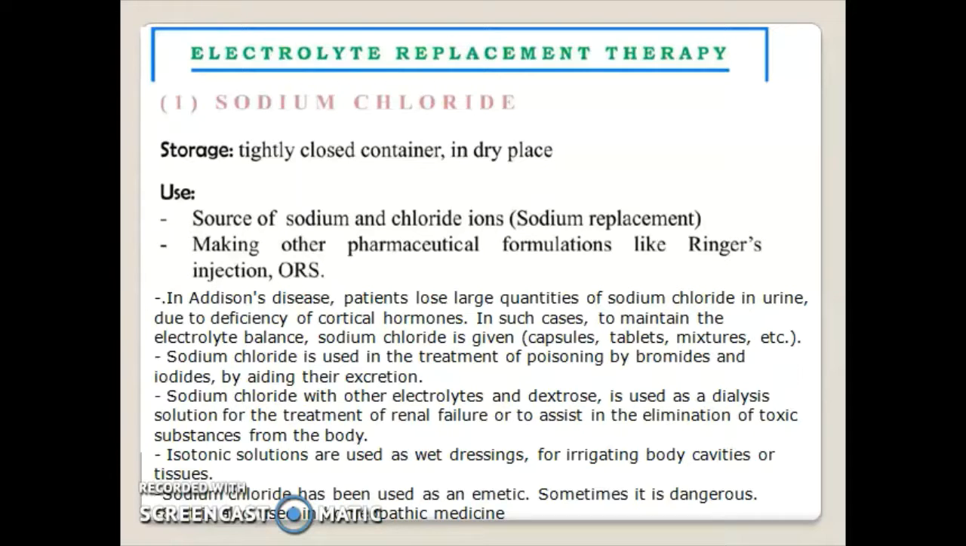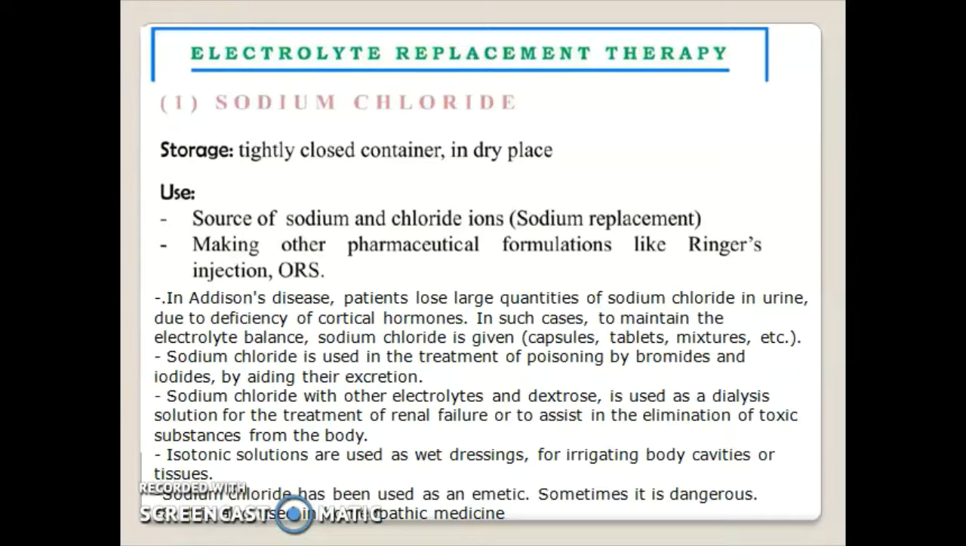Use: as a source of sodium and chloride ions for sodium replacement. Making other pharmaceutical formulations like Ringer's injection and ORS. In Addison's disease, patients lose large quantities of sodium chloride in urine due to deficiency of cortical hormones. In such cases, to maintain the electrolyte balance, sodium chloride is given in capsules, tablets and mixtures.